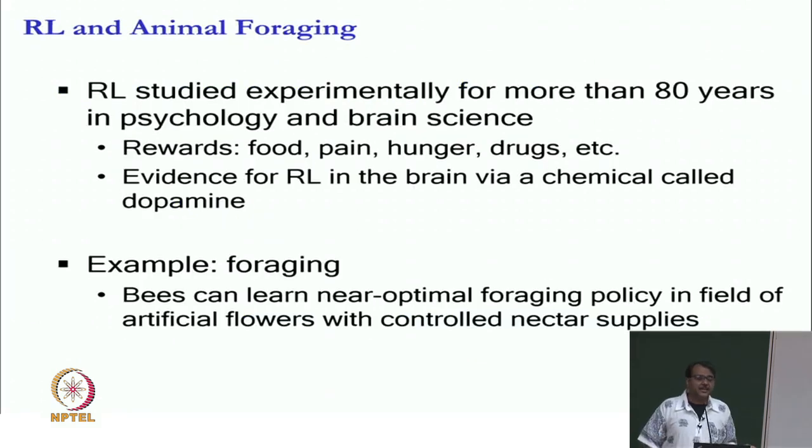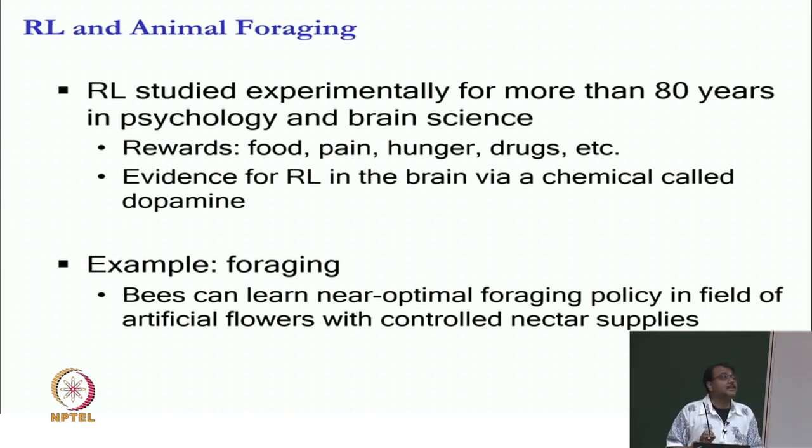And not surprisingly, RL has had a lot of connection with psychology and brain science. RL has been studied experimentally for more than 80 years in these fields: behavioral psychology, brain science, how animals take an action, how humans take an action. They have defined rewards like food, pain, hunger, drugs. So, food would be positive reward, hunger would be negative reward, pain is negative reward, some kind of drugs which give a certain kind of chemical response to your brain will also be reward.